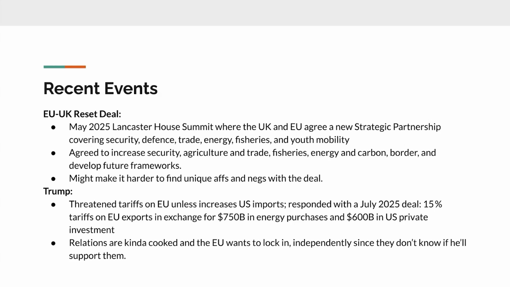And the July 2025 deal responded to a 15% increase on tariffs on EU exports in exchange for 750 billion in energy purchases and 600 billion in US private investment. Relations are kind of cooked. And the EU wants to lock in independently since they don't know Trump will support them because he's been taking stuff away from them. But those are the most recent deals and everything you need to know about the background of the topic.